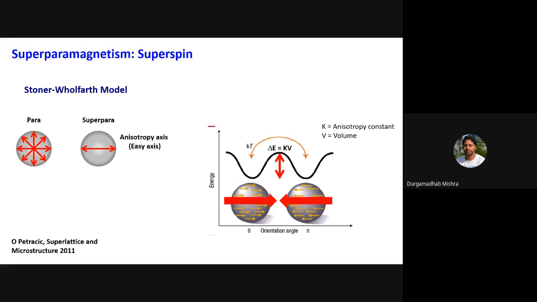And that is why you cannot go on decreasing the size of your magnetic material or your domain size, and this limit is actually a challenge for the future to improve the storage density of magnetic materials. So this superparamagnetism is a big challenge, which was realized.